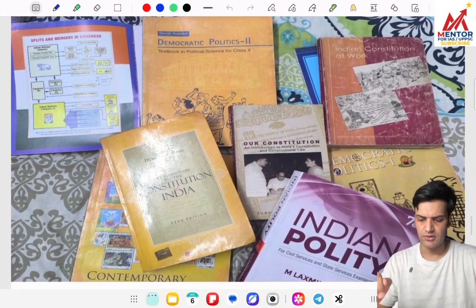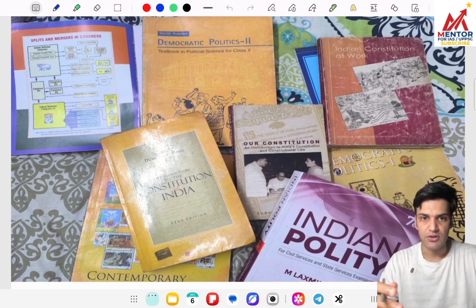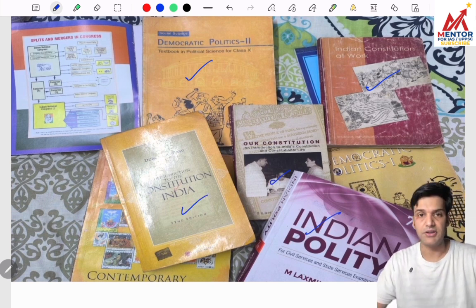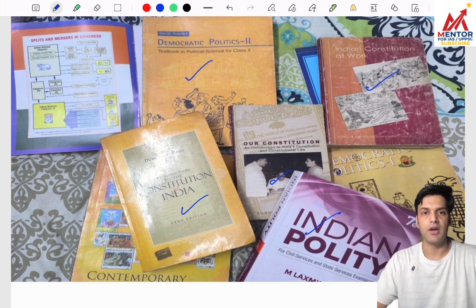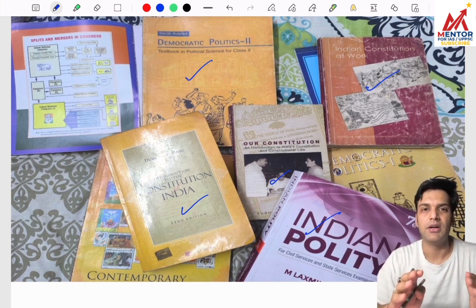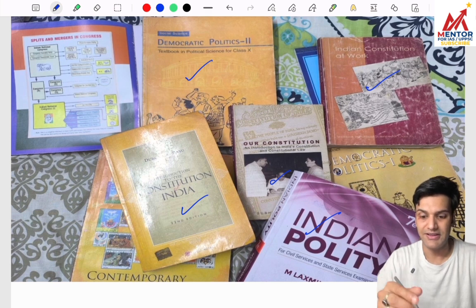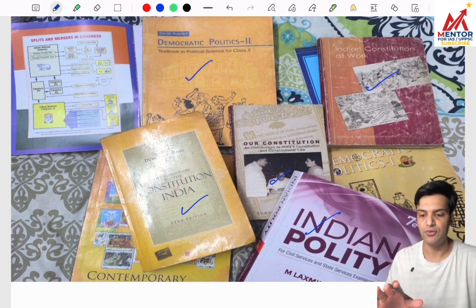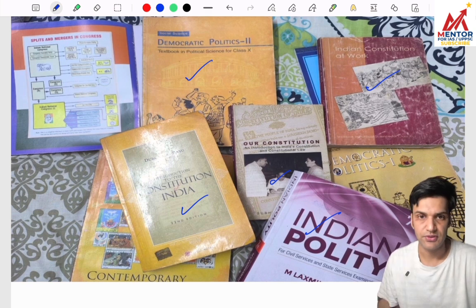Now, as you can see, I have shared a picture of various NCERTs and standard books. A question would come to your mind: what's the purpose of sharing all these books? Here, as you can see, NCERT, and various standard books like M. Lakshmikant, D.D. Basu, Subhash Kashyap, then Constitution Network. By showing this picture, what I want to say is that for your UPSC, you have to study more than a dozen books. You cannot read each and every book line by line, and by the time you know what is important for the exam and what is not, it becomes quite late. Being experienced in this field, I know from where you have to study, what you have to study and what you have to skip. My experience would help you eliminate unnecessary things where you would waste your time.